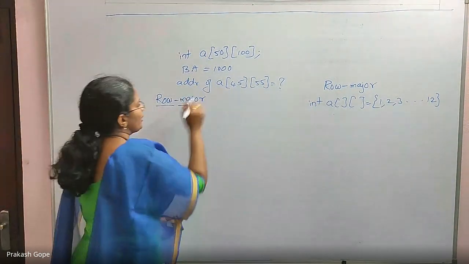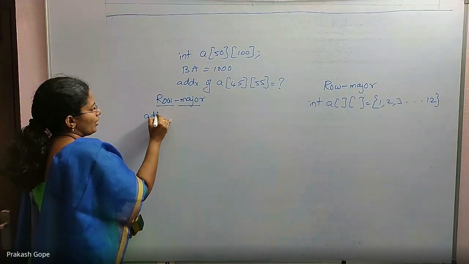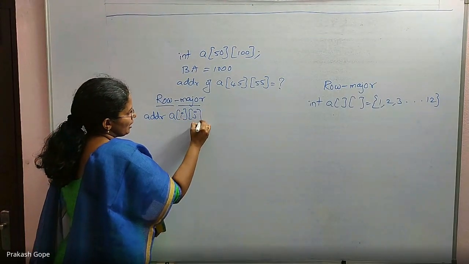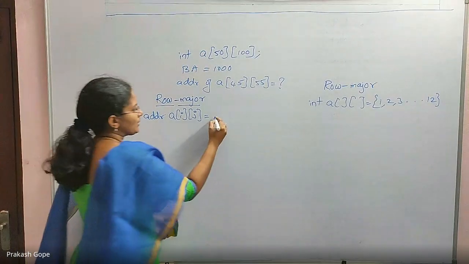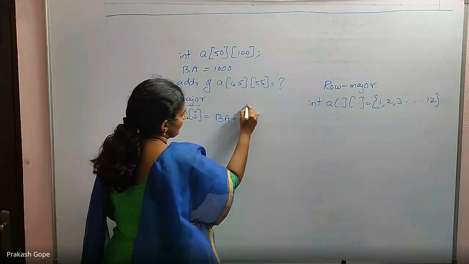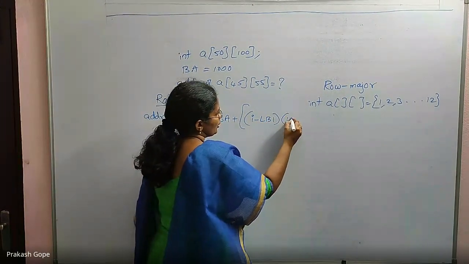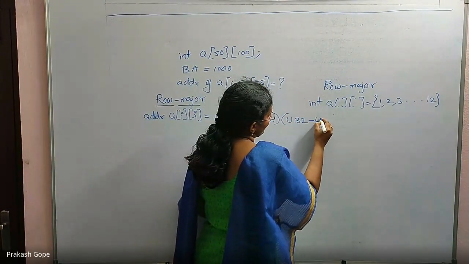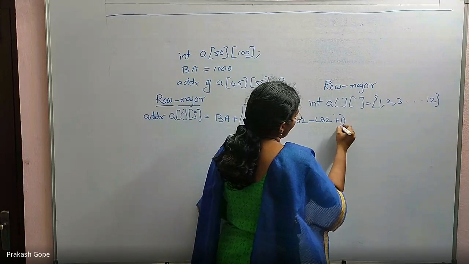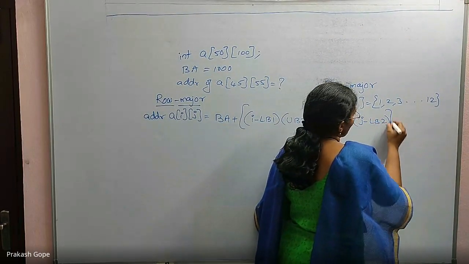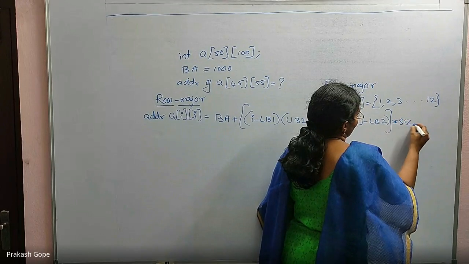So I am talking about the formula for row major order storage. How do you identify the address of the element in the ith row and jth column? The formula is: base address plus (I minus LB1) into (UB2 minus LB2 plus 1) plus (J minus LB2), all into size. That's all.